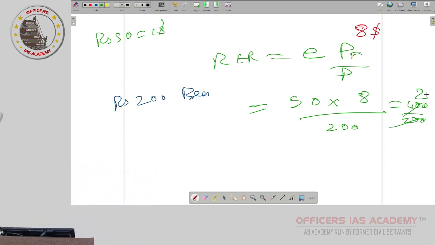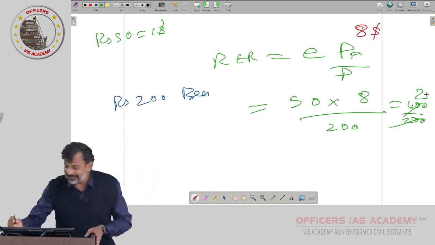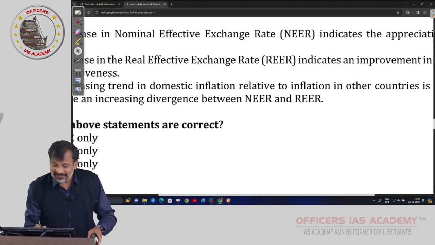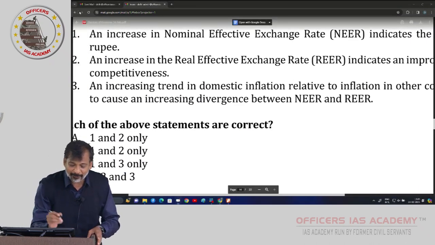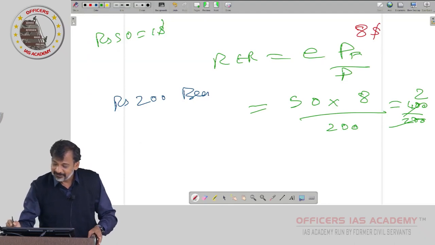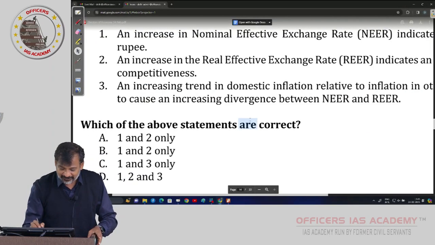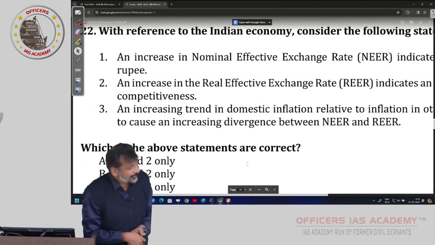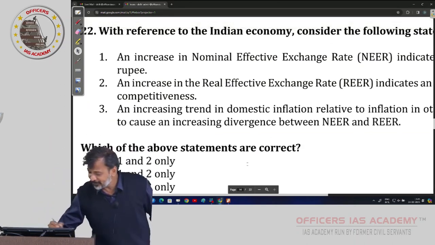Now, this real exchange rate goes from 2 to 3. An increase in real exchange rate indicates an improvement in trade competitiveness. If you see, the answer should be C. This statement should be wrong, that's what I was thinking. Because the moment it becomes 4, what is going to happen?